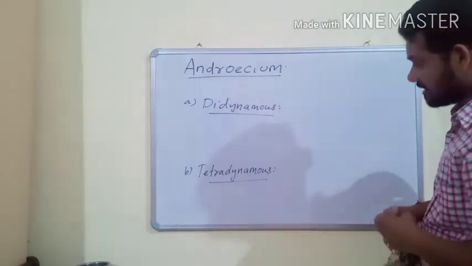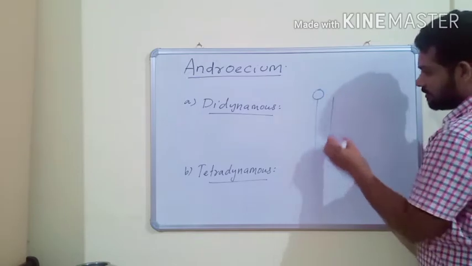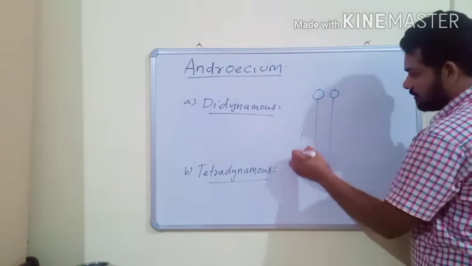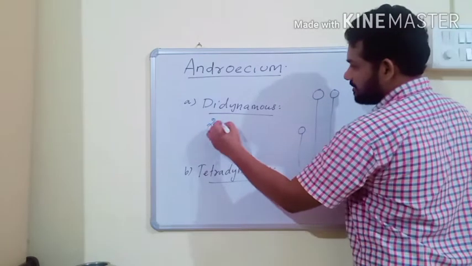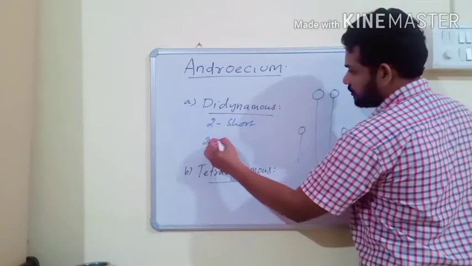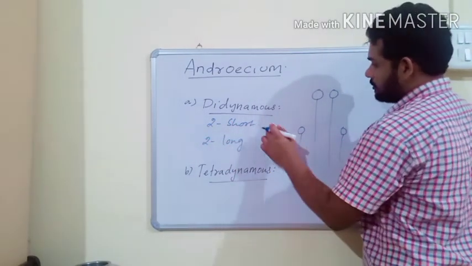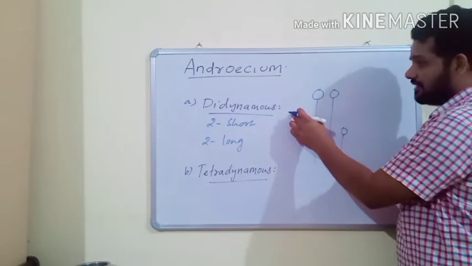Out of four stamens, two stamens are short, the outer two, and two stamens are long. Such a condition is called didynamous condition.